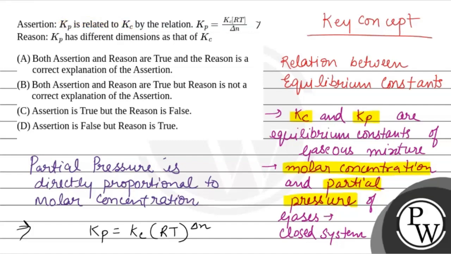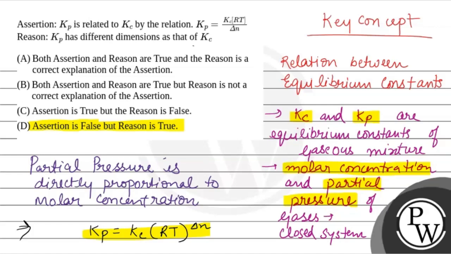It means the first statement is incorrect, the relation is incorrect, and the reason is correct that Kp has different dimension as that of Kc. So the answer is assertion is false, but the reason is true. So in this relation, Kp is equal to Kc RT delta N. Here Kp is the pressure equilibrium constant, Kc is the concentration equilibrium constant, and delta N is the total number of moles of gaseous product minus the total number of moles of gaseous reactant.